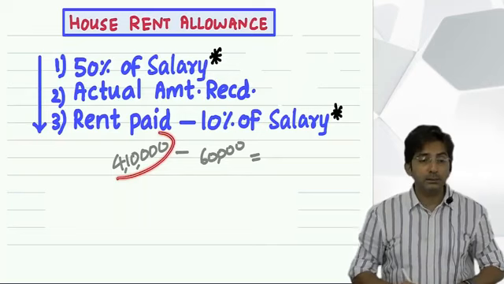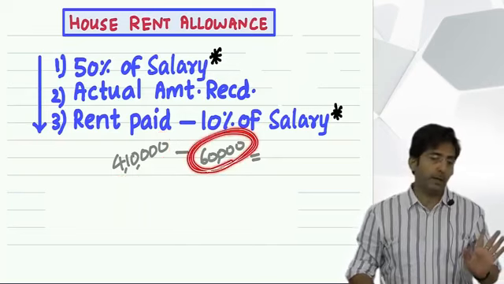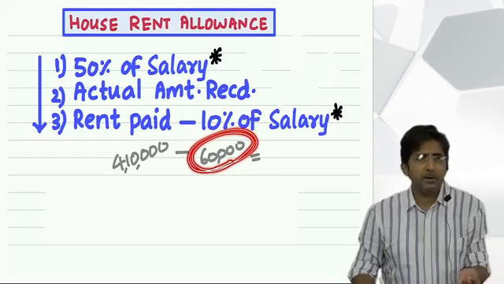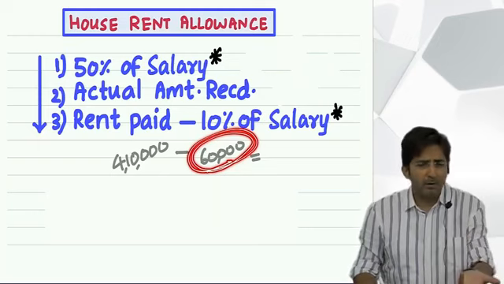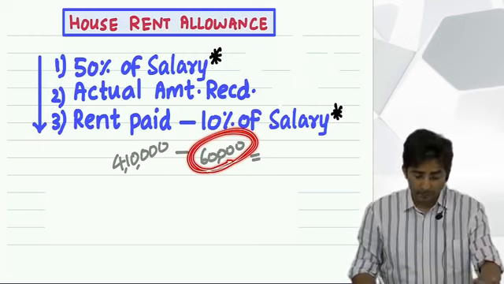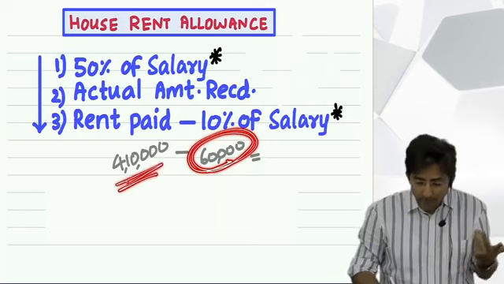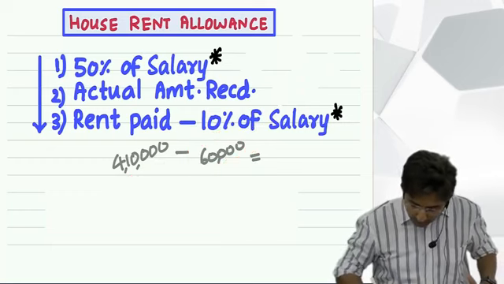Then in such a case, you know what government will say? See, 60,000 if you have to pay, it is not a burden because 60,000 is just 10% of your salary. So it is a nominal amount, so that is not a burden. But you have to pay 4 lakh 10,000. Oh my God, so much you are paying. So what is the extra amount? 3 lakh 50,000.